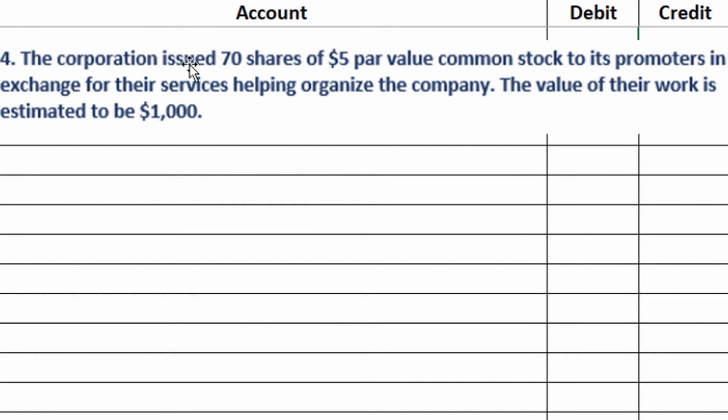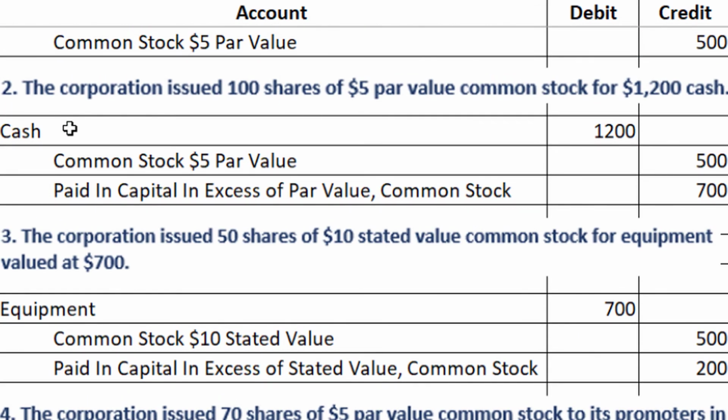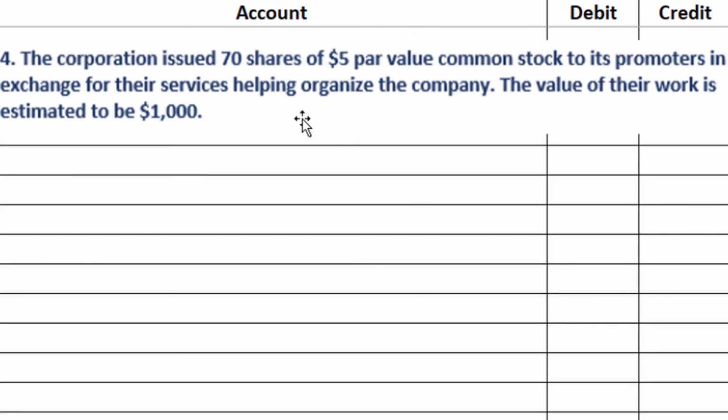In number 4, the corporation issued 70 shares of $5 par value common stock to its promoters in exchange for their services helping organize the company. The value of their work is estimated to be $1,000. So again, this is very similar to number 3 and number 2, but instead of getting cash or equipment, in this case we are actually getting some services to help organize the company. So we're going to be using organization expenses as our debit, and that's for the value of their work, which is estimated to be $1,000.